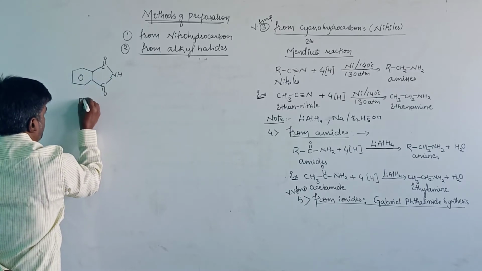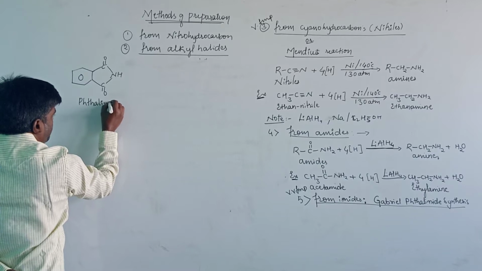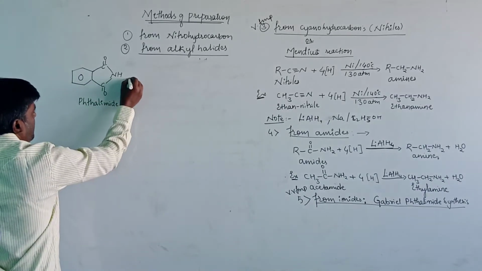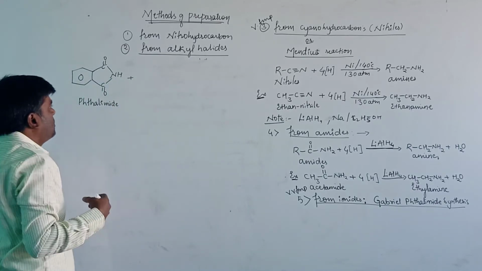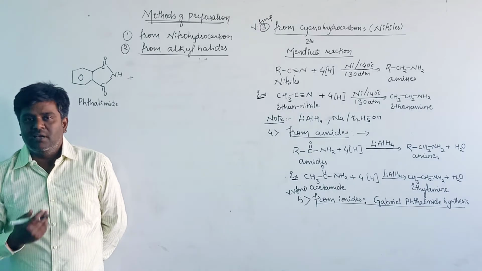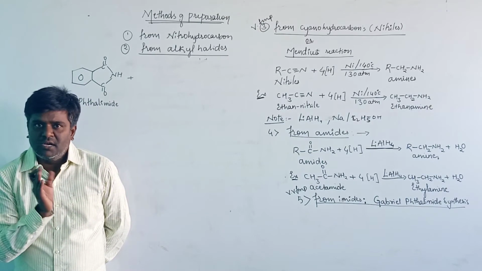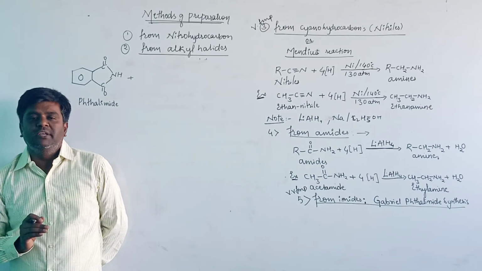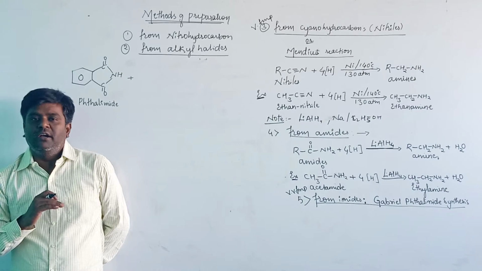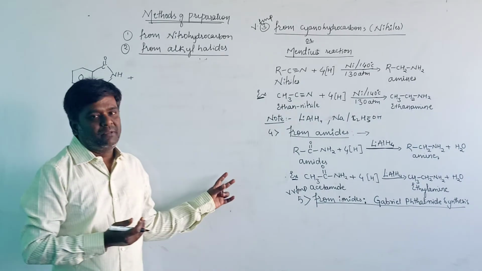This compound is known as phthalimide. Phthalimide, when it reacts with a strong alkali solution, will give the salt of that alkali, and further on heating with an alkyl halide and alkaline hydrolysis, it will give the compound called a primary amine.